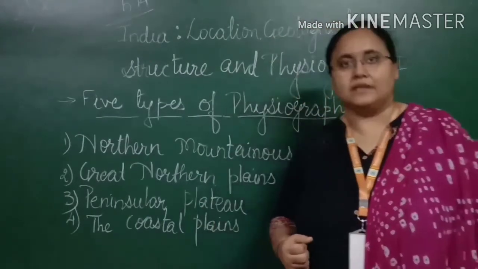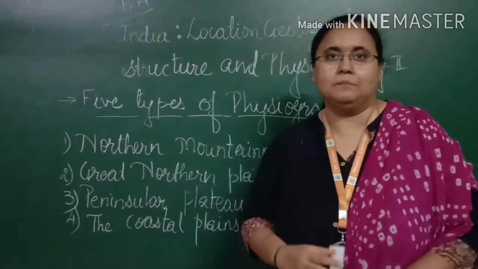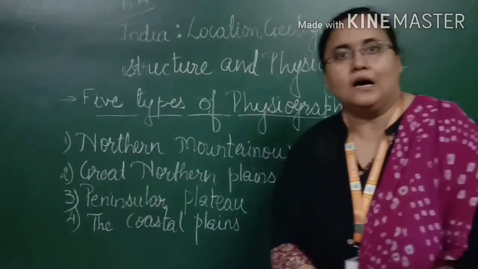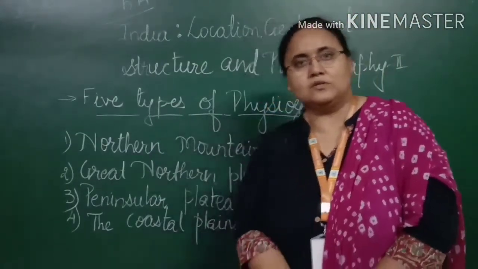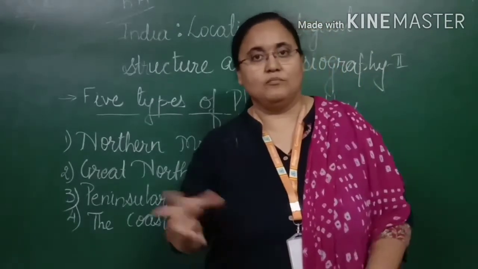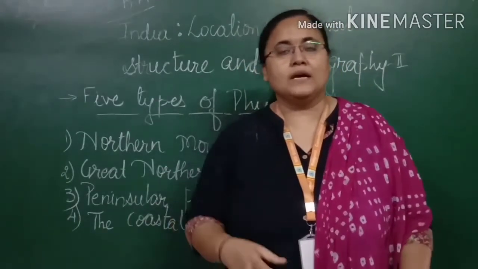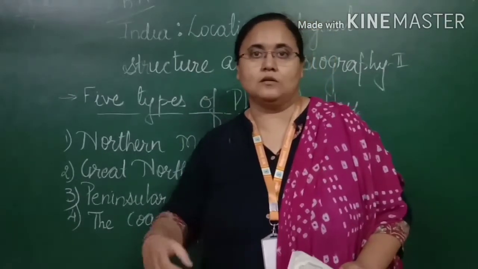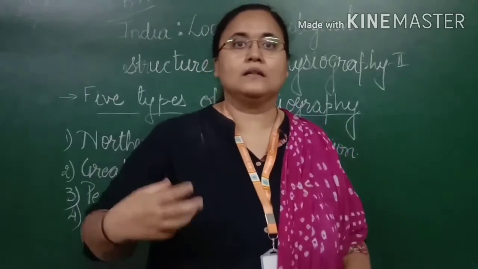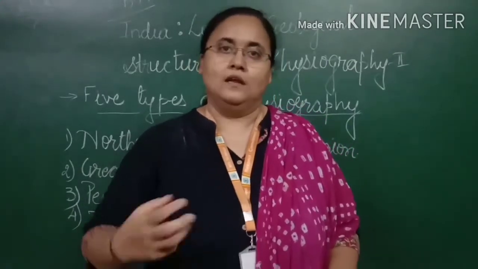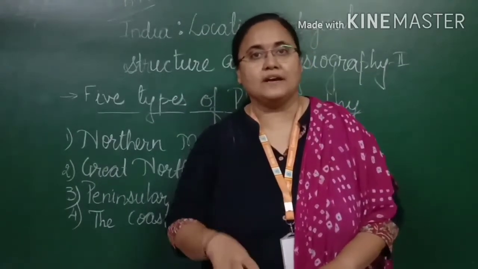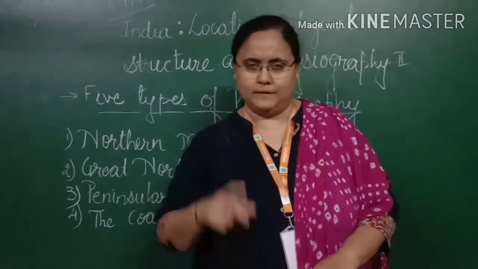Then we have discussed the neighboring countries with the help of a map, and then we talked about the geological structure, right? How do we have these mountains, plateaus, all that we have discussed with the help of the diagram of the plates, that because of the movement of these plates we are getting all such kind of things on our earth. Now, as we have seen the reason why the earth is not even land, we are going to see that this land has been divided into 5 different types of physiography.